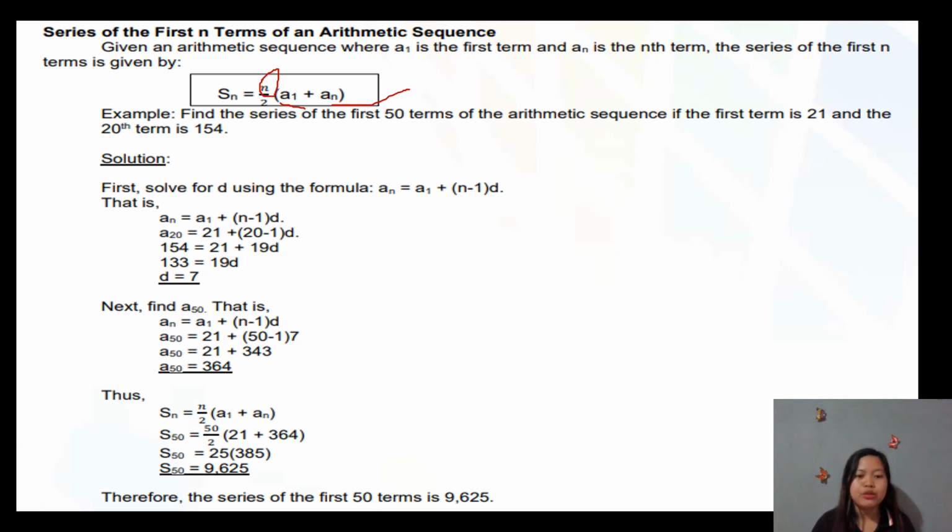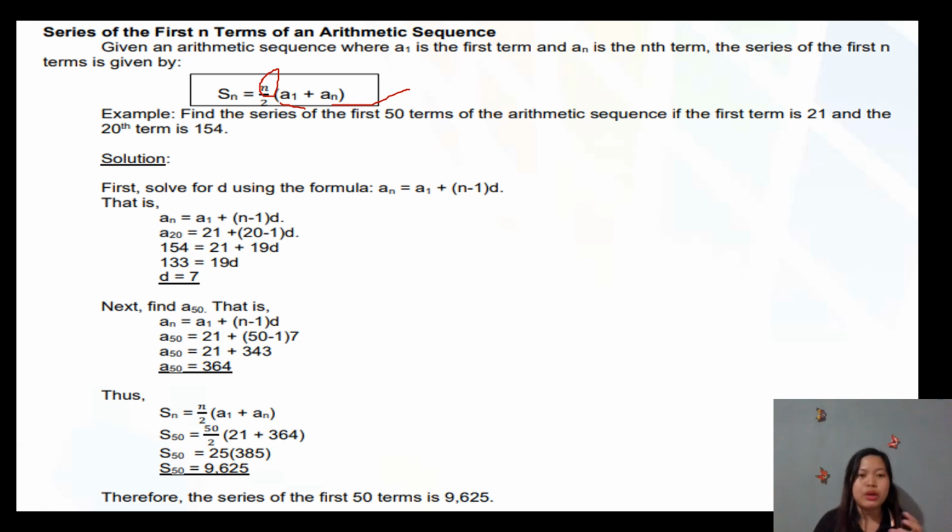And then, lantawon nato kung unsa ra ang given na gihatag sa ato. So, naka-base sa n, of course, si n is 50, di ba? Ang ato first term is si 21. Kaya nga makita diri sa given that our first term is 21. But, wala tay a sub n.